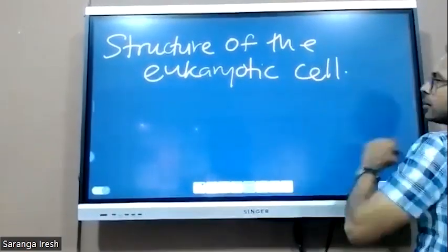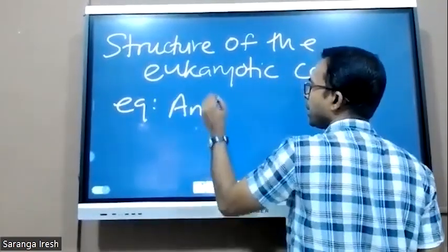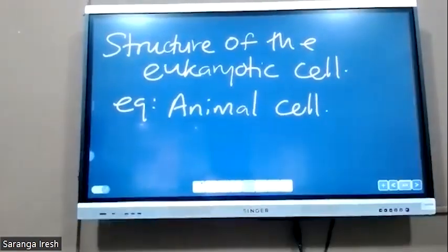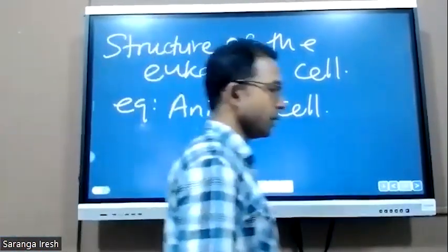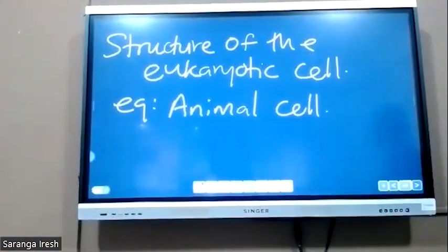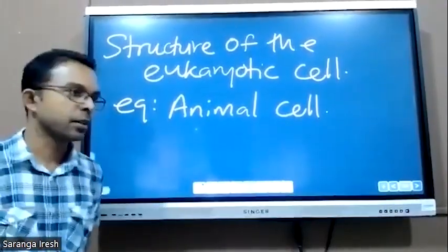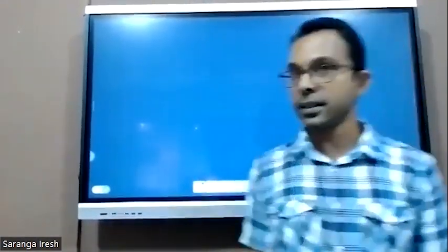Subtopic: structure of the eukaryotic cell. Example: animal cell. We are going to talk about the structure of the eukaryotic cell. First, we will take the example of the animal cell. Remember that in a eukaryotic animal cell, there are three basic components.